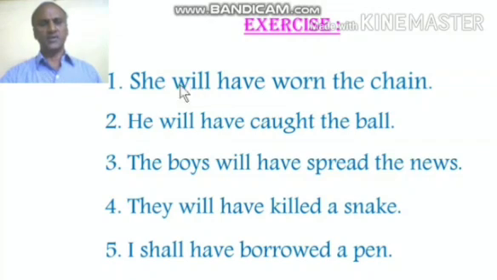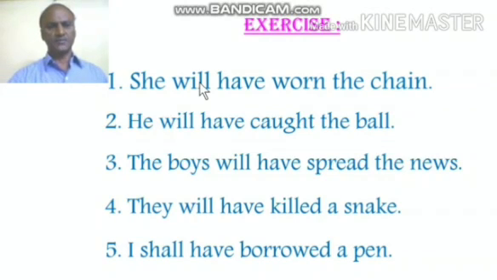Write these steps or keep these steps in your mind or write them somewhere in a notebook so that when you go for other exams after finishing your higher studies, you may be asked to do some exams. So that time you will come across this voice also. So it will be useful for you.